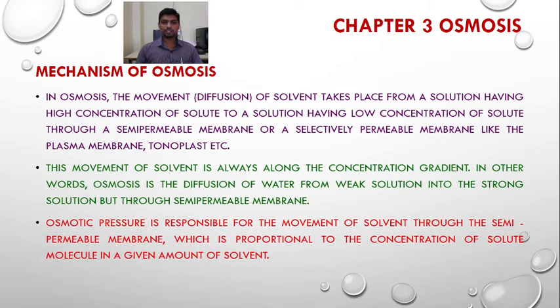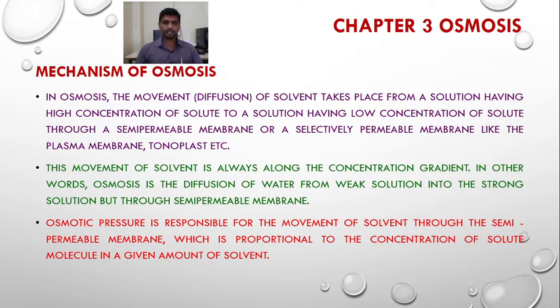Osmotic pressure is responsible for the movement of the solvent through the semi-permeable membrane, which is proportional to the concentration of the solute molecules in a given amount of solvent. So the osmotic pressure development depends on the concentration of the solute molecules in a given amount of the solvent, because this osmotic pressure is responsible for the movement of the solvent through the semi-permeable membrane.